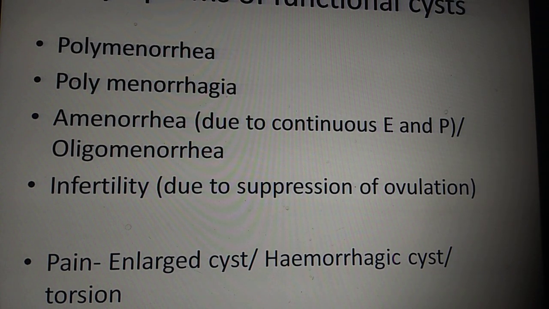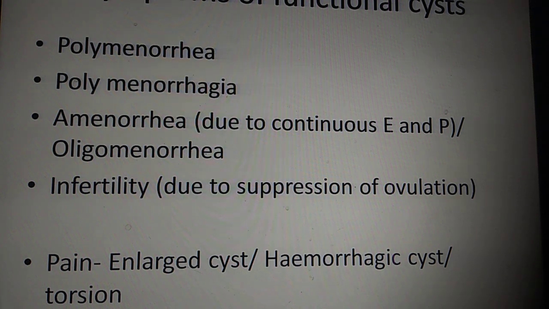Now, sometimes they will present with pain. They will come to you with pain, which is due to an enlarged cyst, a hemorrhage into the cyst, or torsion occurring in the cyst. Generally you will see these girls coming, maybe 16, 17-year-olds, or maybe 20, 24-year-olds, all in the reproductive age group, with a non-neoplastic condition.